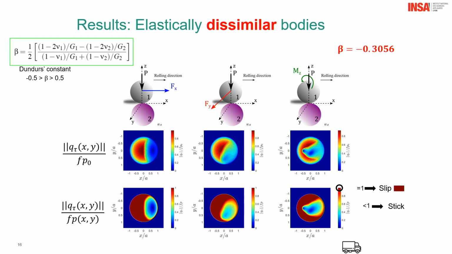Then I don't know if you remember the slide before, but again we start from the indentation stage, and after we start to roll. Then now we can see very different results. You can see here for the tractive rolling or braking rolling, this is a transverse sliding due to centrifugal force, and this is due to spinning. Then at the end, the sticking area is this one for the tractive rolling.